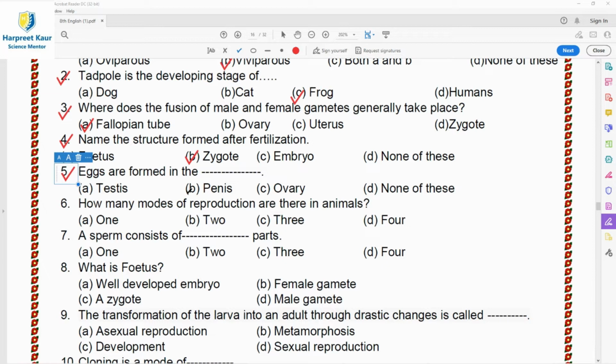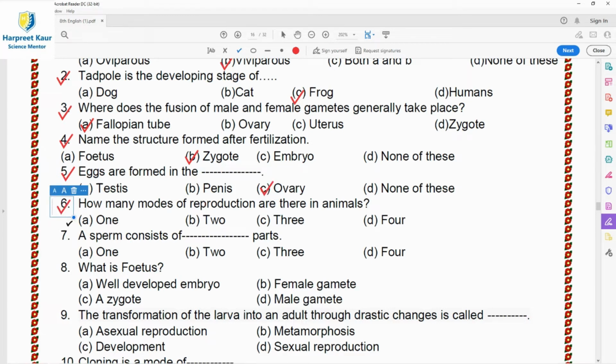So the organs of the female reproductive system are a pair of ovaries in which the ova or the eggs, about 120 micrometer in diameter, are formed. So here the option C, that is, the eggs are formed in the ovary of the female reproductive system. C is the right answer.